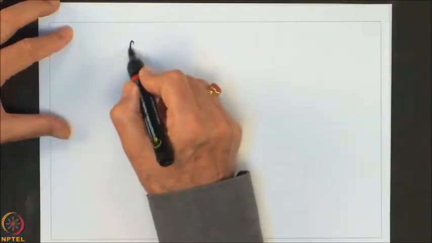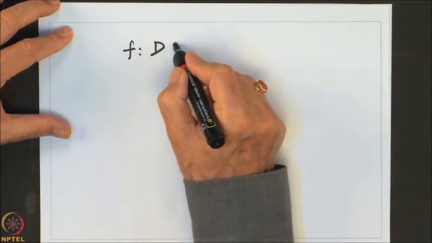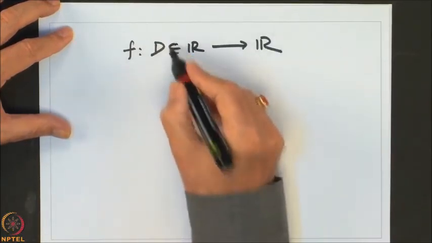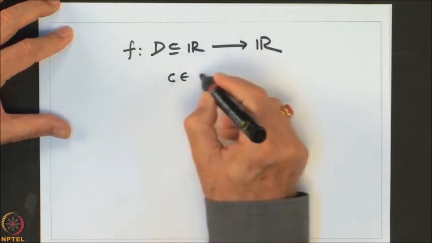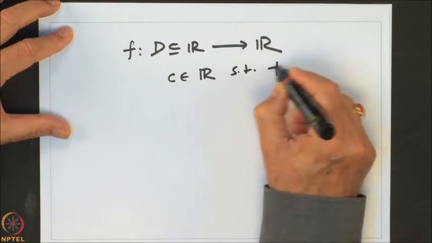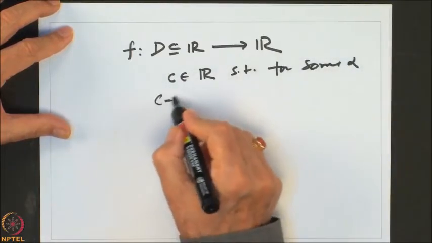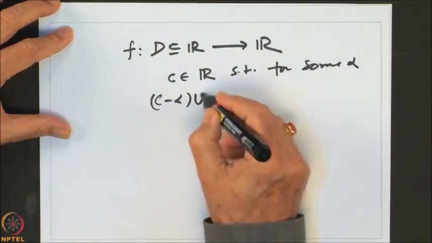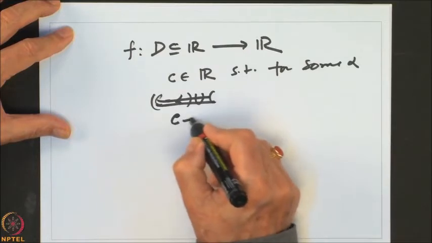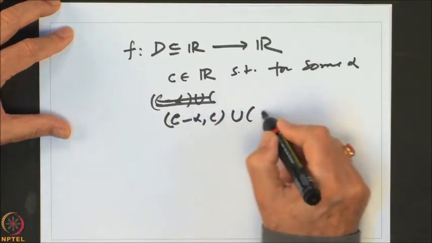So, let us once again, f is a function defined in a domain D, subset of R to R. C is a point in R such that for some alpha, the interval C minus alpha to C union C to C plus alpha is inside the domain.